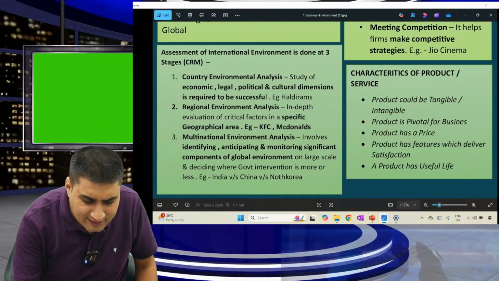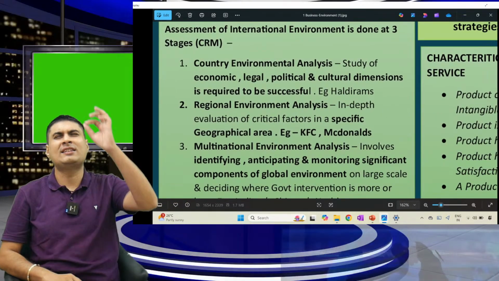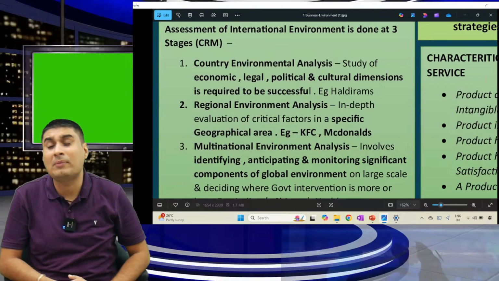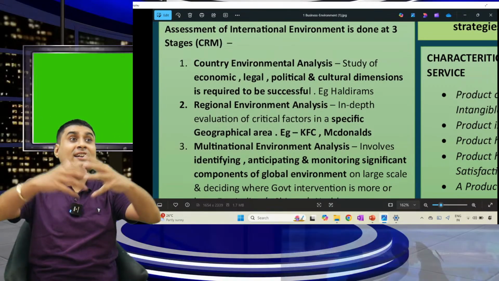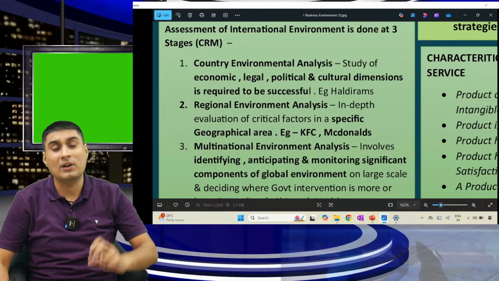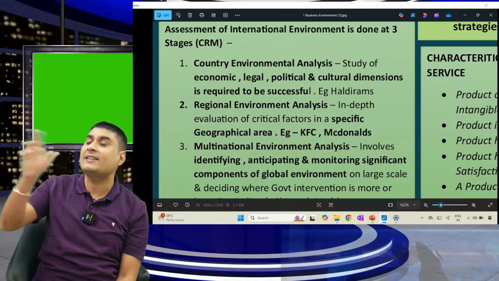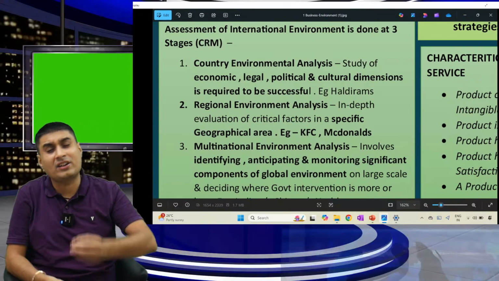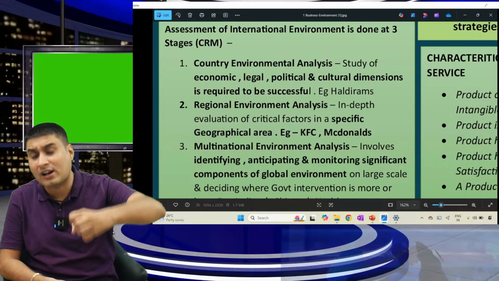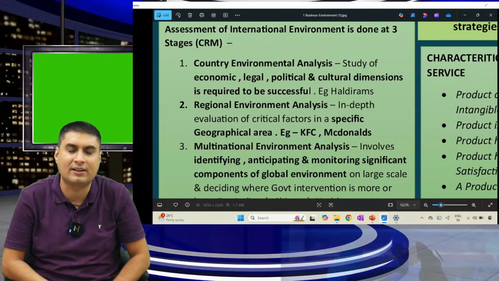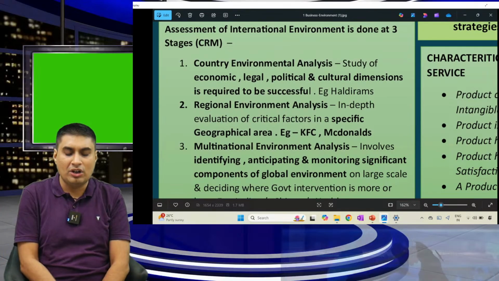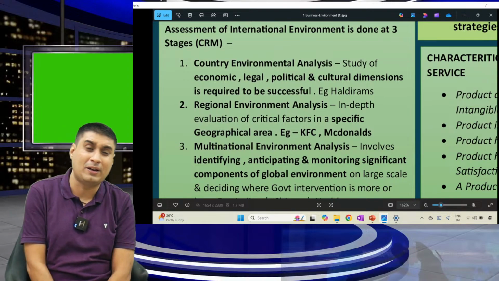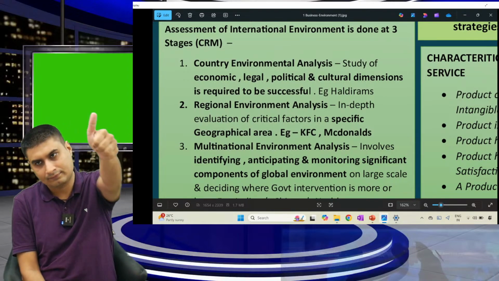Simple. Tell me how to assess the international environment. 3 steps. CRM: country, regional, multinational. First, multinational. Decide where you want to go. Are you clear? Multinational: where government intervention is more, where it is less. In country, analyze all factors of the country: political, economic, socio-cultural, technological, legal, environmental. Regional: in-depth evaluation of regions is also required. Like for example, North is better or South is better.